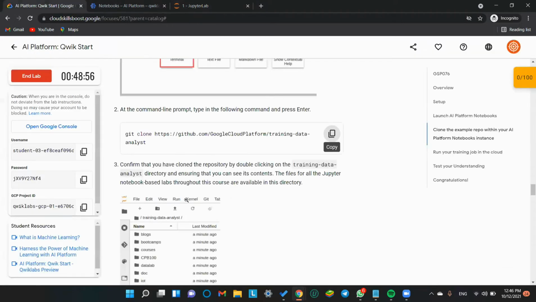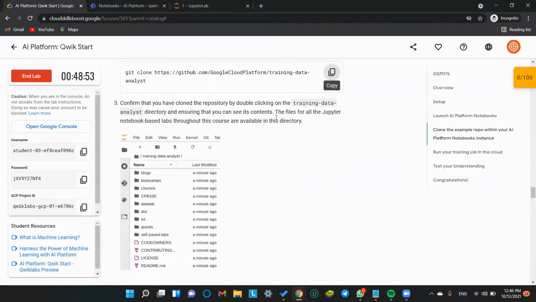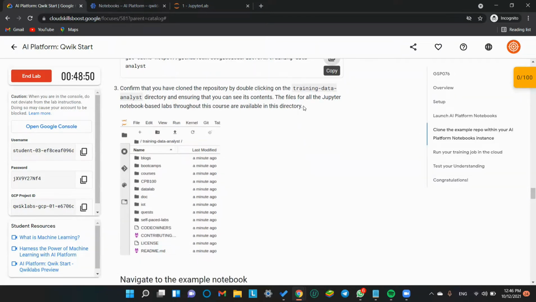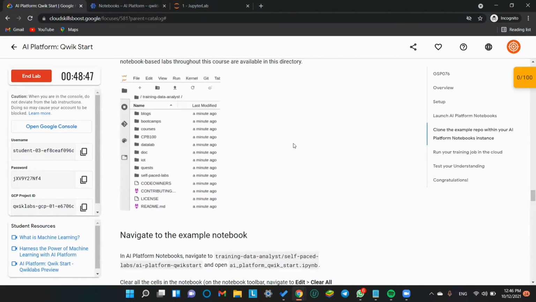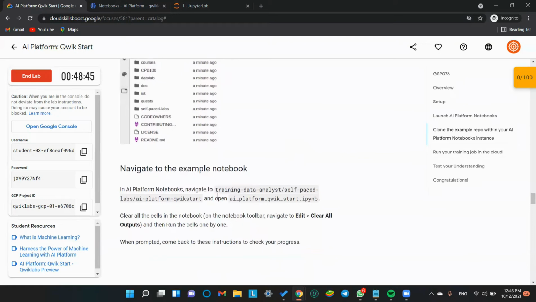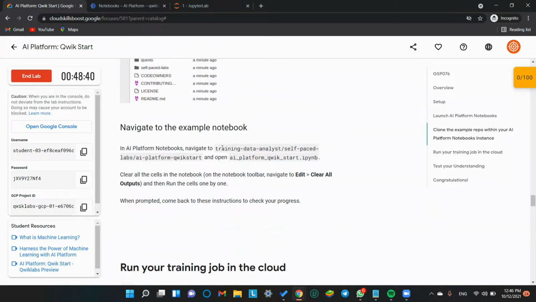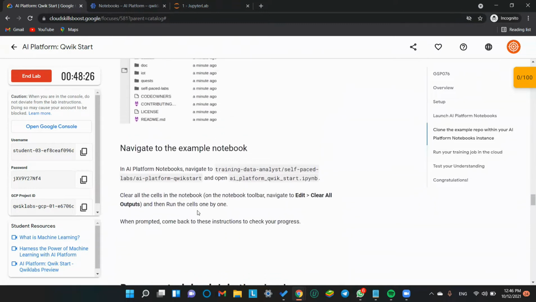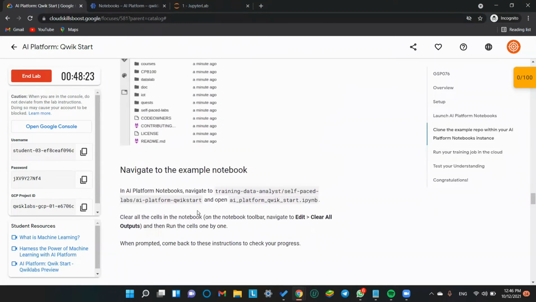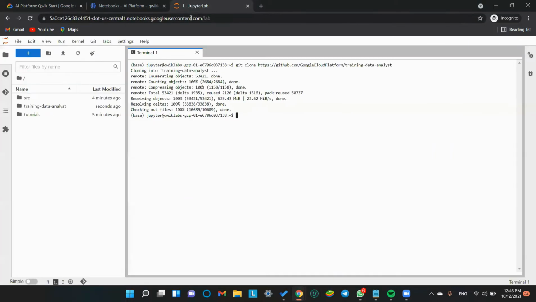And what are our next steps? Confirm that you have cloned the repository by double clicking on the data analyst and ensuring all it contains. Okay, no need to confirm, it will be there. In AI platforms notebook, navigate to training data analyst self-paced and open, clear all the cells and then run the cells one by one. Okay, now we are okay, fine. Let's see. Once the repository is cloned, let's then check. Okay, it is now done.